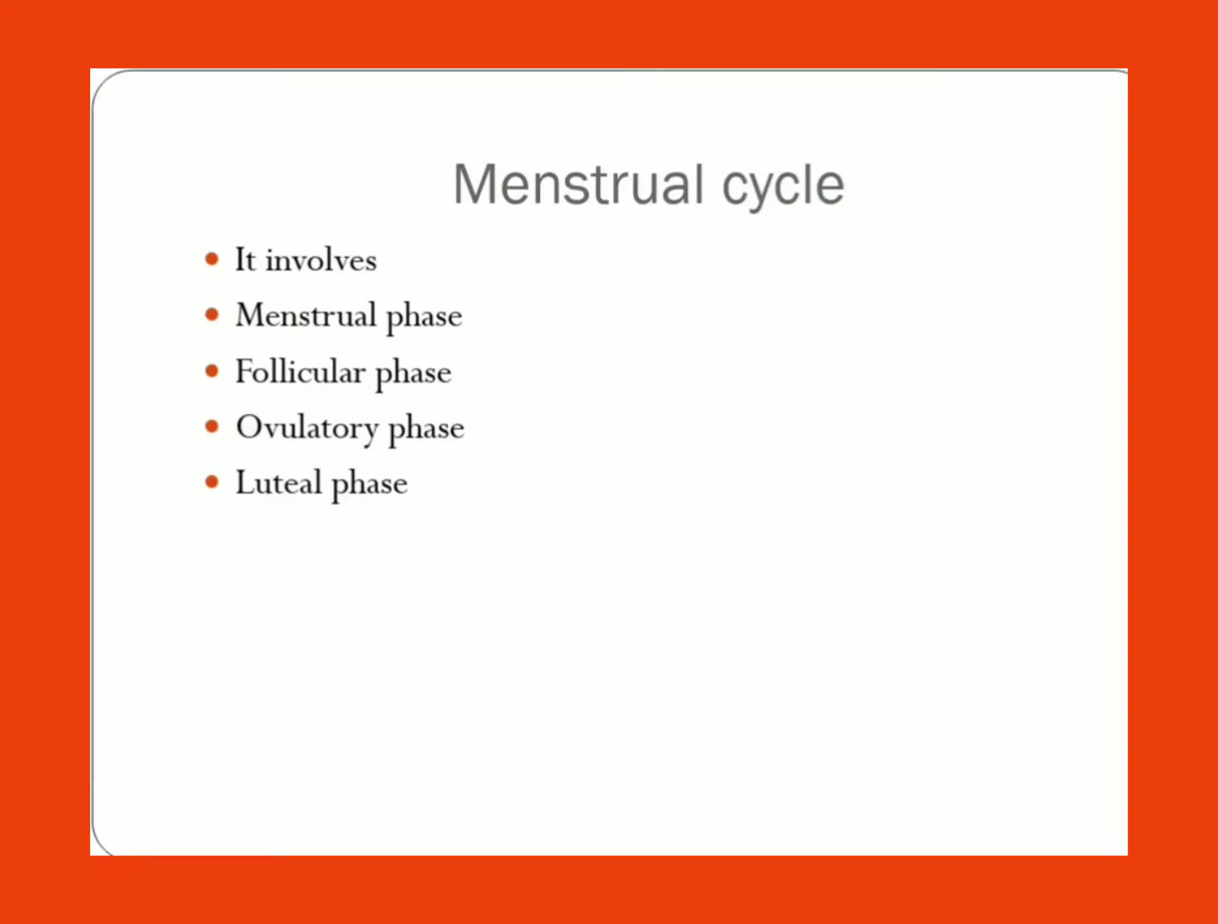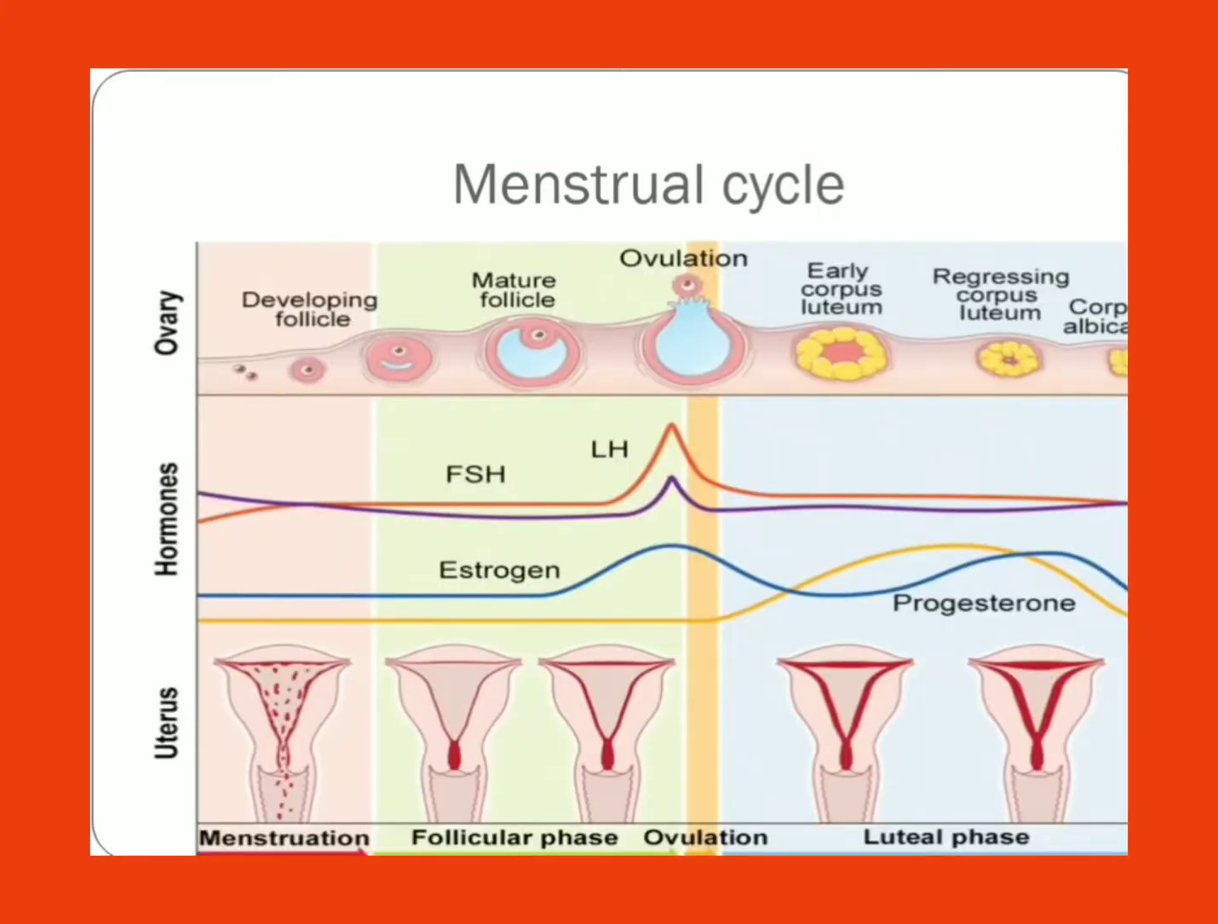It involves the 4 phases: menstrual phase, follicular phase, ovulatory phase, luteal phase. So menstrual phase lasts for 3 to 5 days, where here you can see menstruation, the endometrial wall will be released. Yes, it will break down and form into a menstrual flow.